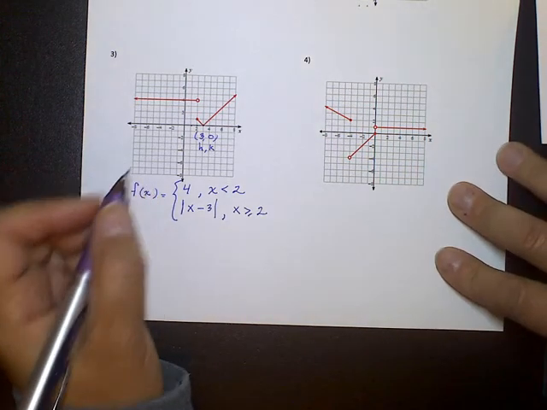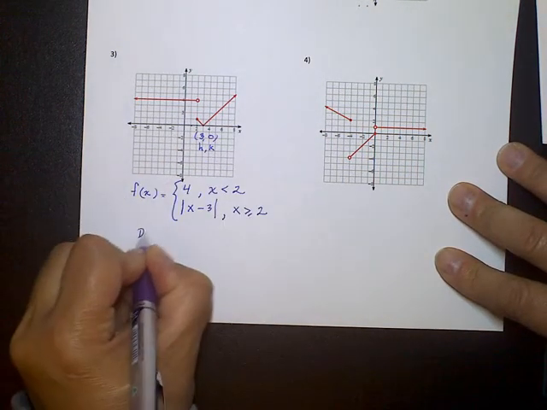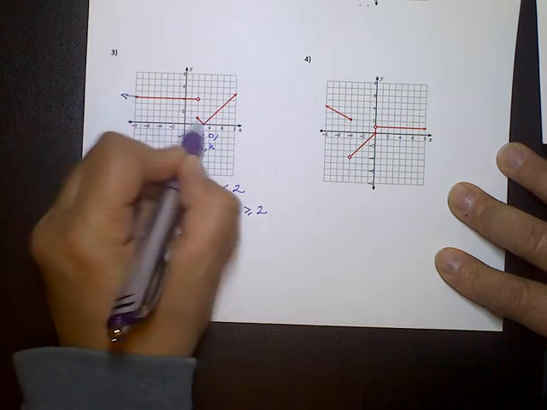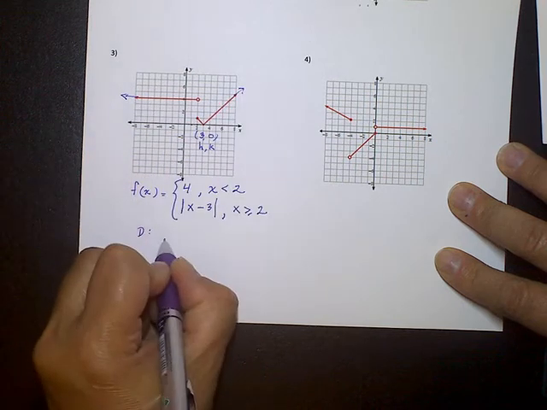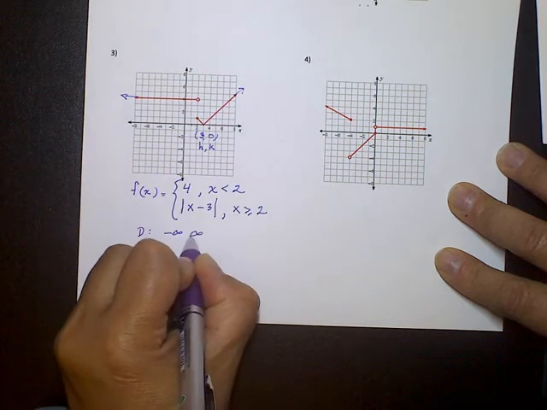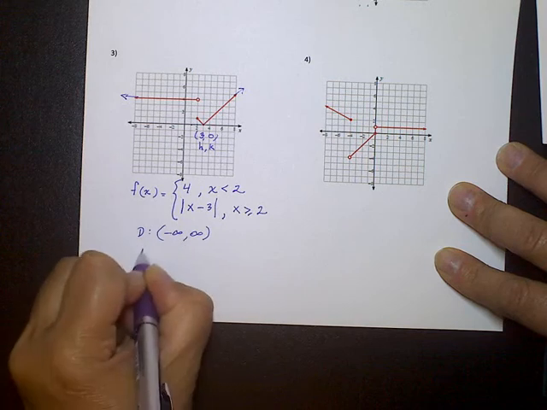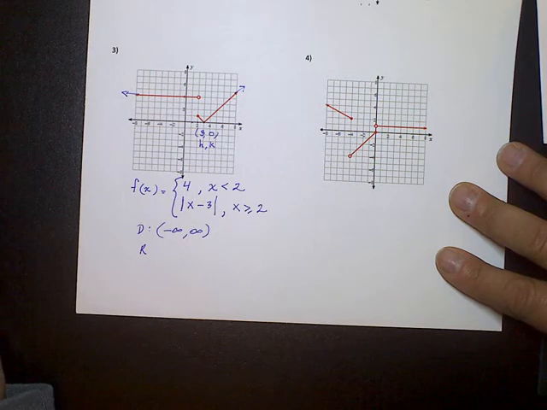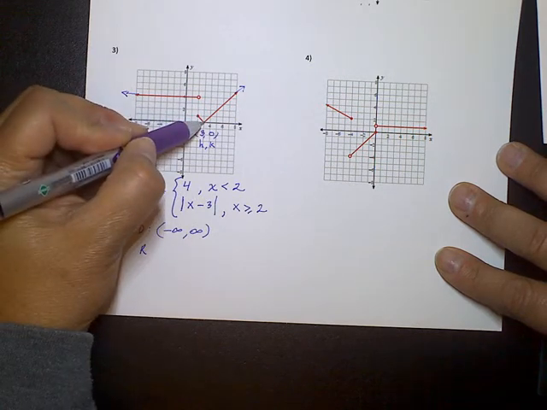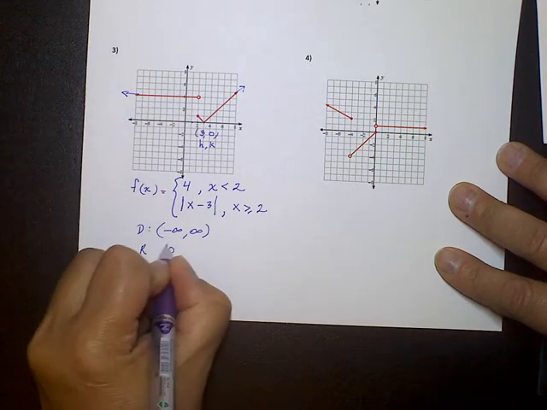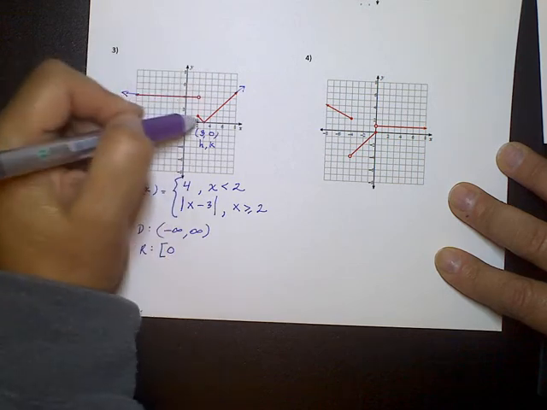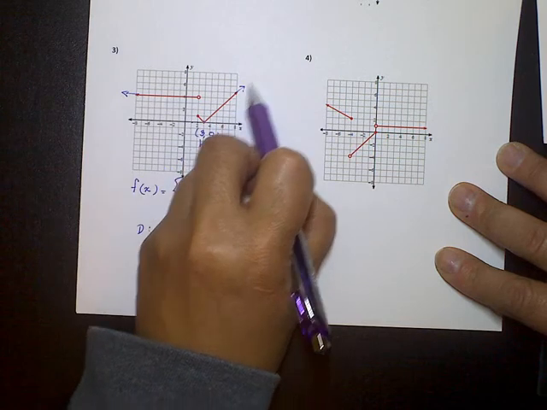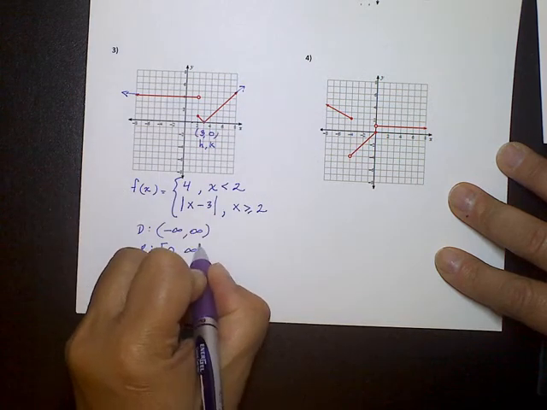And our domain is forever this direction, because it's got that arrow, forever this direction. So this is going to be -infinity to positive infinity, or all real numbers. Our range, the lowest it goes is down to 0. It's equal to that. And then it goes up, it only goes up to here and then it jumps, but it's okay because here it goes up continuously forever. So, positive infinity.